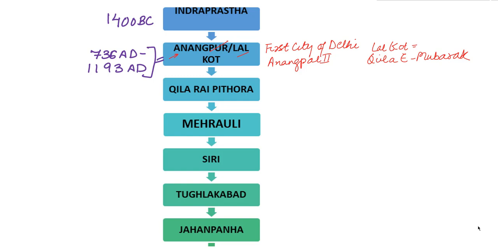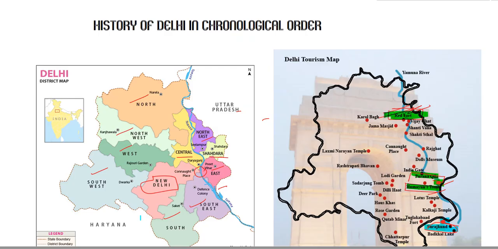And finally, the fort of Lal Kot was also built around the iron pillar. Lal Kot was also Delhi's original Red Fort, and it was originally called the Qila-e-Mubarak. So the Red Fort that we see here eventually is also based on the Lal Kot city that was formed by Anangpal II.